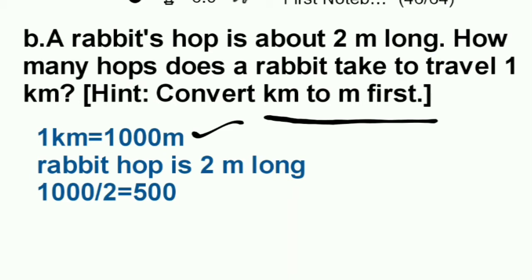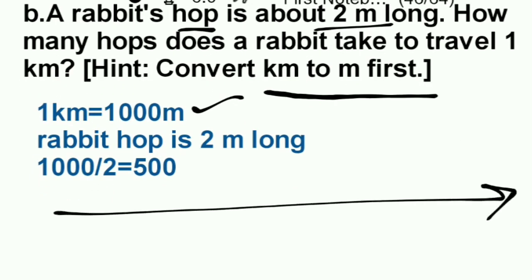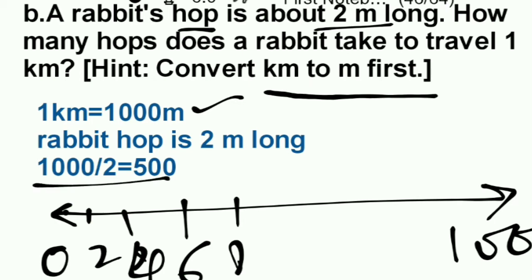The rabbit hop is about 2 meter long. Start from this place, then 2 meter, then 2 meter. So 4, then 6, then 8, like this till 1000. So how many hops we have to find? So what we can do here is divide 1000 divided by 2, so 500 hops will come.